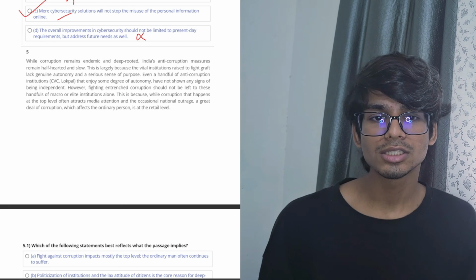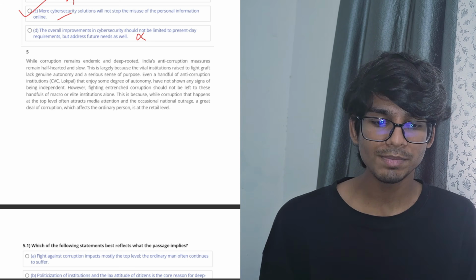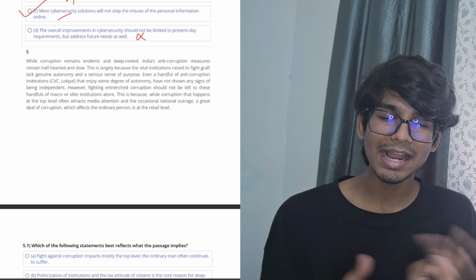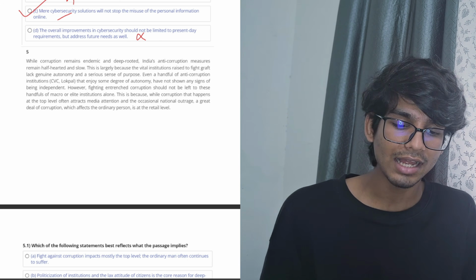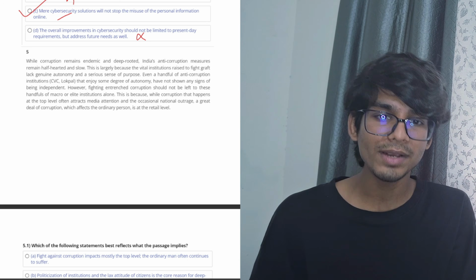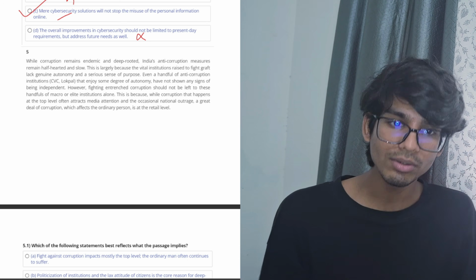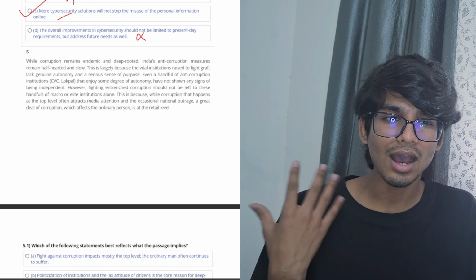The fifth passage talks about how corruption in India is kind of rooted, and the agencies, the authorities responsible to limit this are not really interested in that. And also, when they actually go for it, they just focus on the top level corruption happening, while the corruption happening at the lower level remains unbothered.